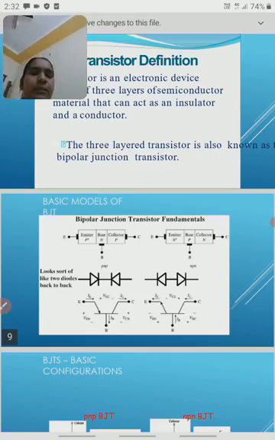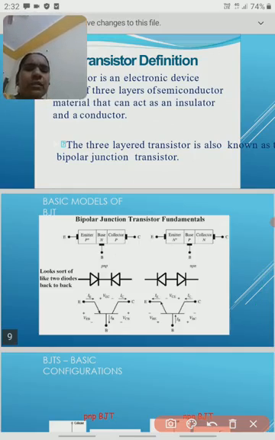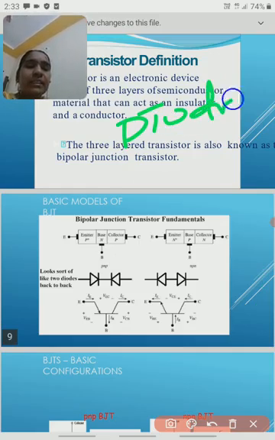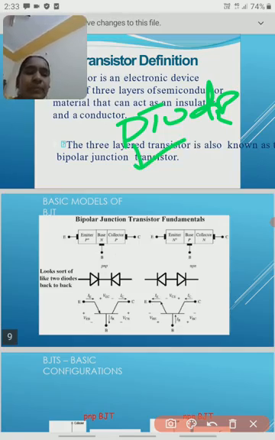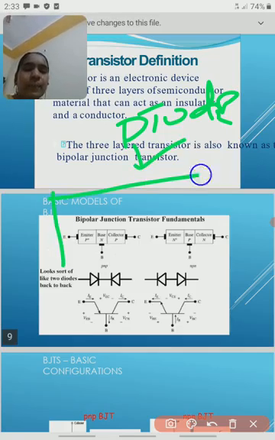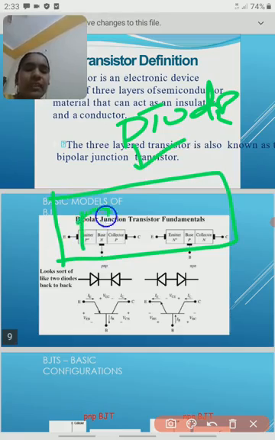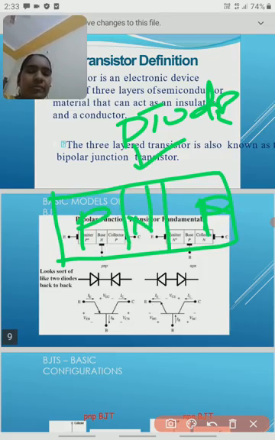Here we should remember what the construction of the BJT is. We know that a diode contains 2 materials, di means 2. But in the transistor, if you take p type material on both sides, we sandwich an n type material in between the p materials.